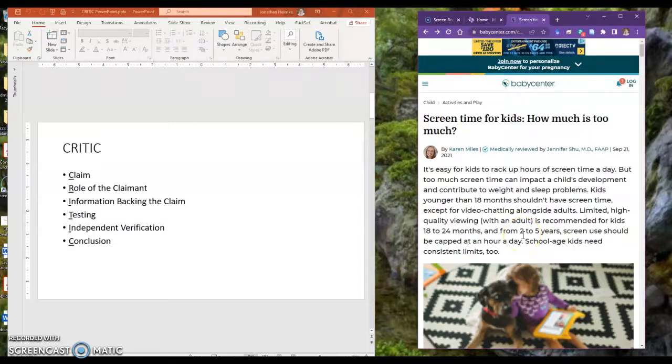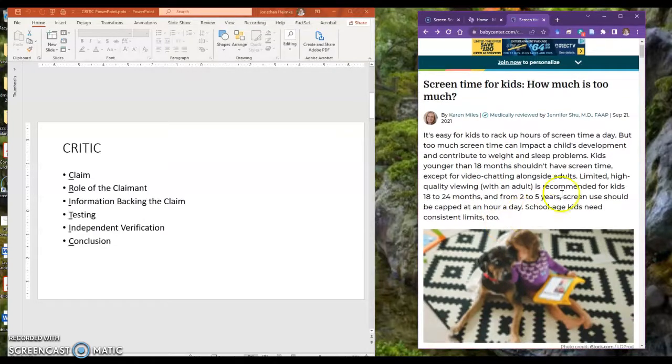So basically, they're saying it can be tested. So that is positive in terms of the CRITIC model. Okay, this source, the claim can be tested. So that's one positive about this article.